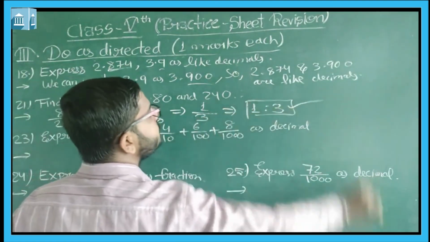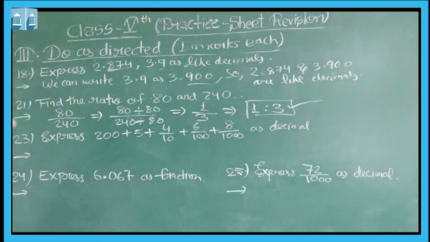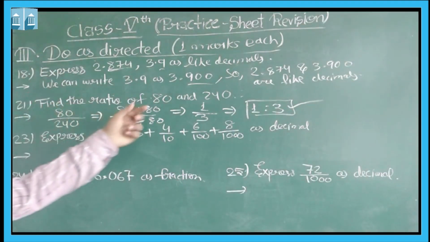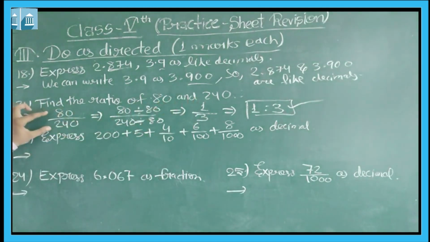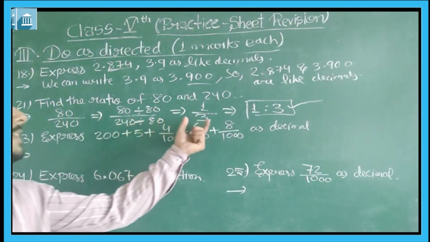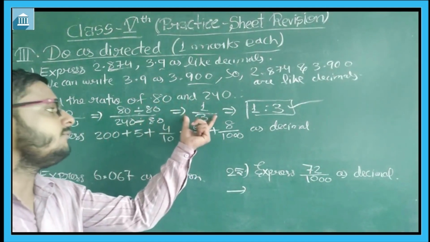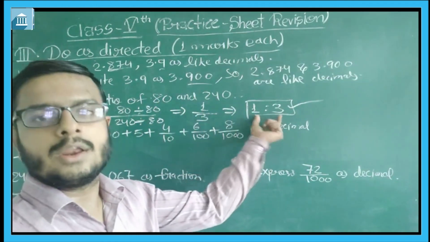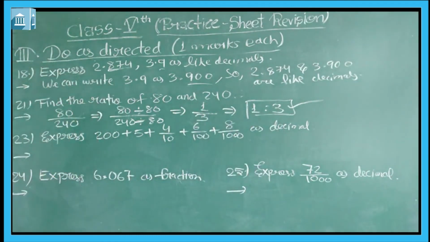This will be our answer, 1:3. So first of all write this ratio in the form of a fraction, then reduce this fraction to the simplest form, then further write this fraction in the ratio form. This will be your final answer.